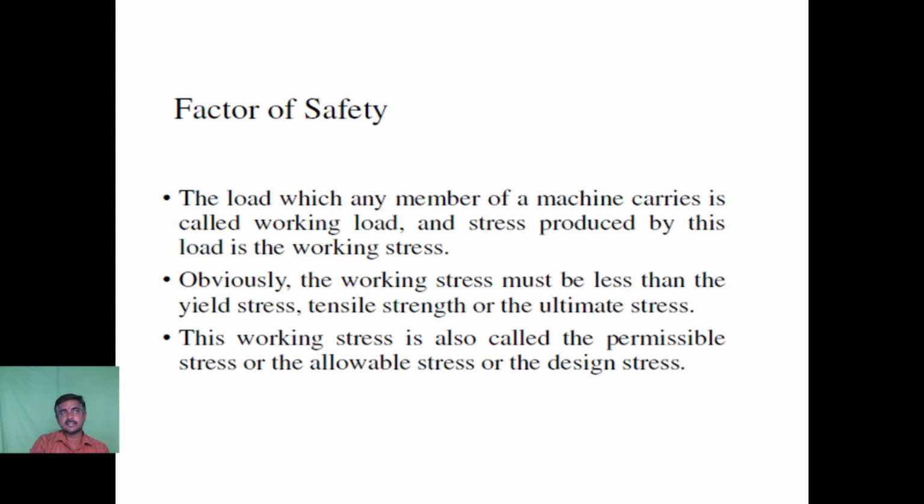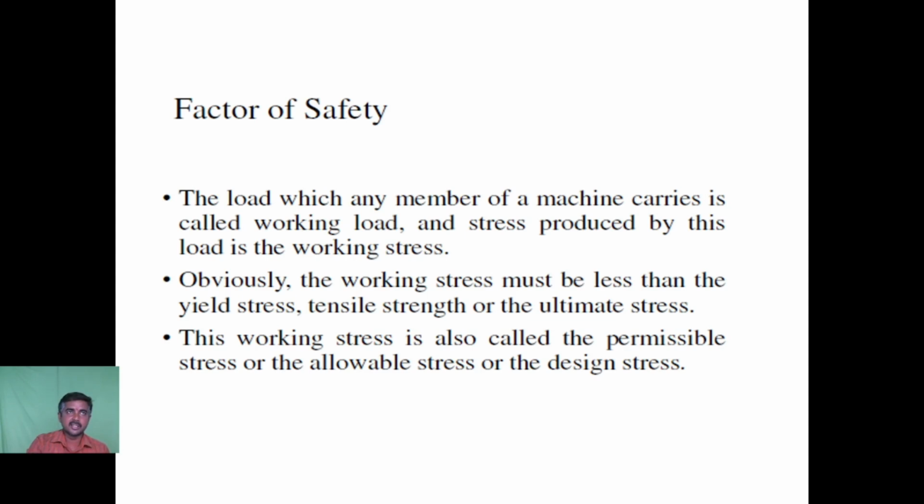So yield stress is a stress which is measured at the time of failure of the material. At the time of failure, the stress will be maximum. So the material should not be exposed to the maximum yield stress. It has to be exposed to a stress which is lower than the yield stress. So the working stress must be less than the yield stress in order to make the material work properly, or to keep the material under safety. This working stress is also called permissible stress or allowable stress.